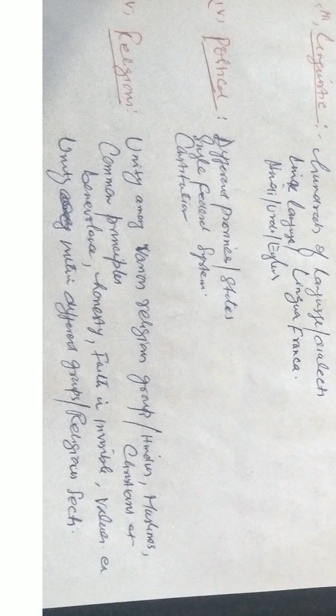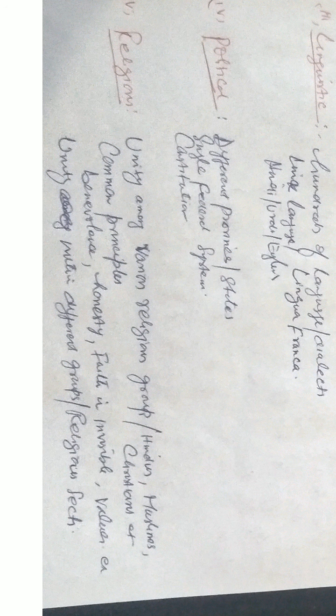To some extent, they succeeded. But when India became independent, all these provinces, all these princely states were amalgamated into a single unit, into a single nation. We have a common constitution, we have a federal system. These states, these provinces are part of one nation.